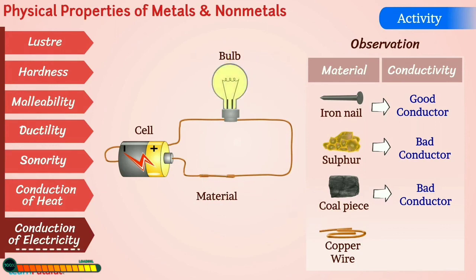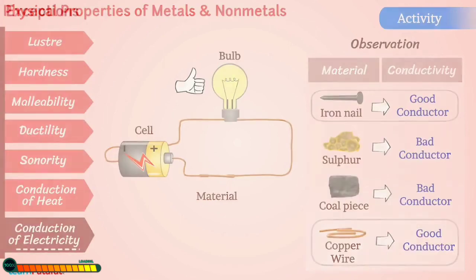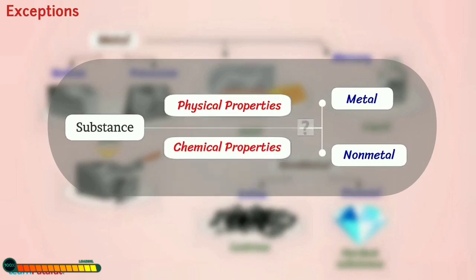Then place a copper wire. Look, the bulb is glowing. That means it is a good conductor of electricity. Students, I hope the physical properties of metals and non-metals are now clear to you. So read these topics carefully, and next day we are going to learn about the chemical properties of metals and non-metals.